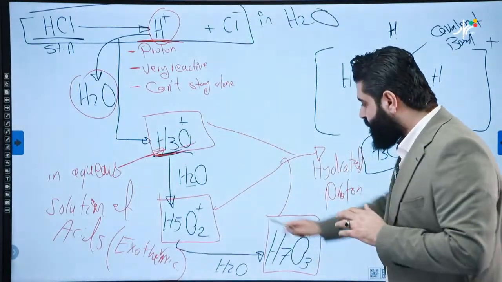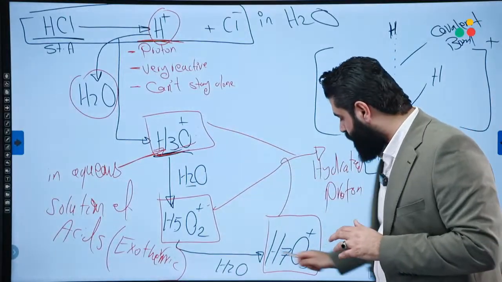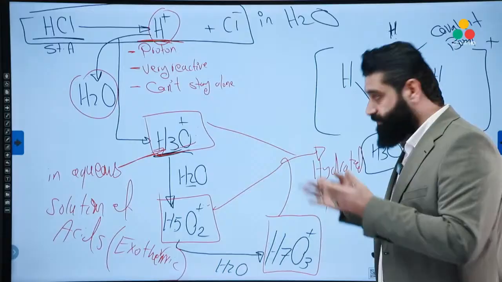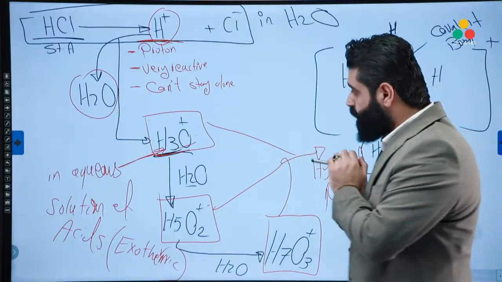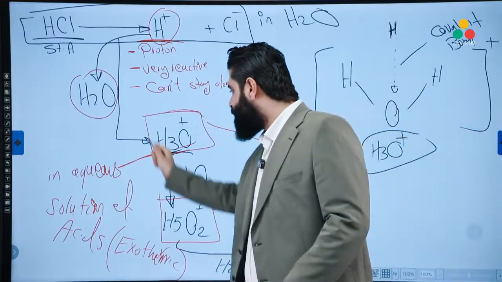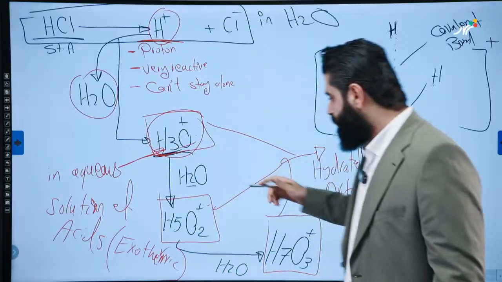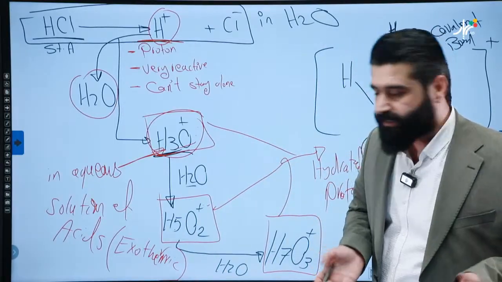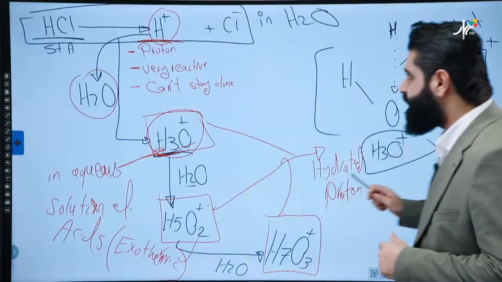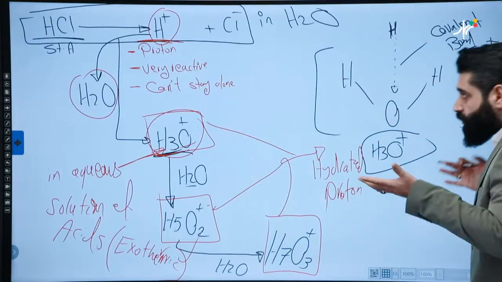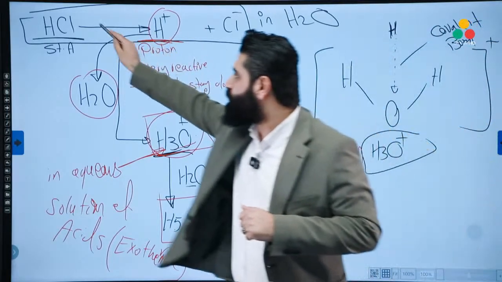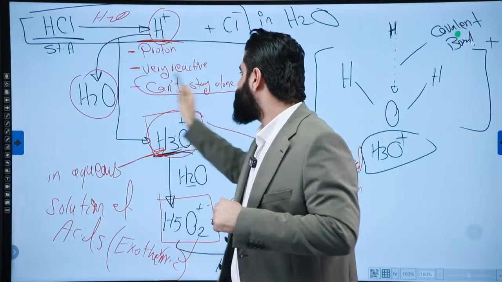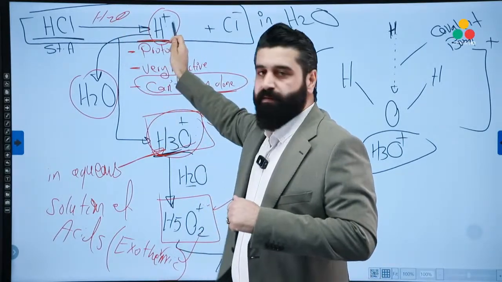Okay? So which of the following is the hydrated proton? All of them are hydrated protons. Which one is the hydronium ion? H3O is the hydronium ion. In the formation of the following species, the process must be exothermic. So in conclusion, for the dissolution of HCl in water, is there any free proton?